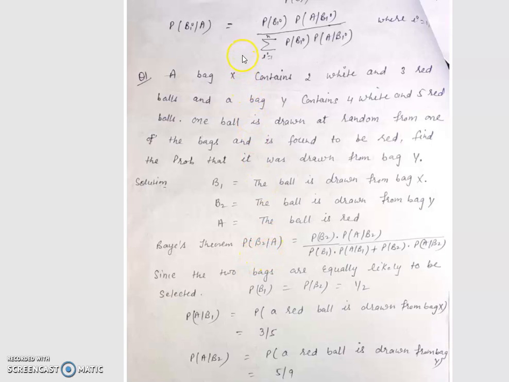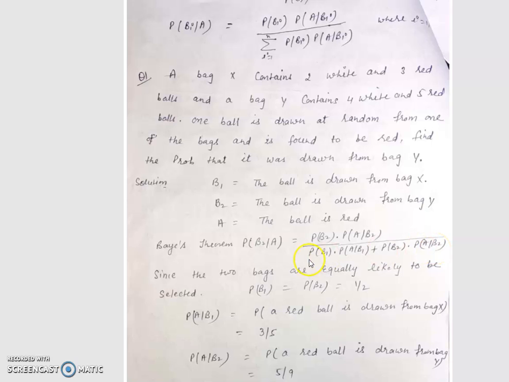Here, in this Bayes formula, in the numerator substitute i equal to 2. Then this value is the probability of B2 into the probability of A upon B2. In the denominator, substitute i equal to 1 and 2 because we have two bags X and Y. So when we substitute i equal to 1, the value is the probability of B1 into the probability of A upon B1, plus the probability of B2 into the probability of A upon B2.